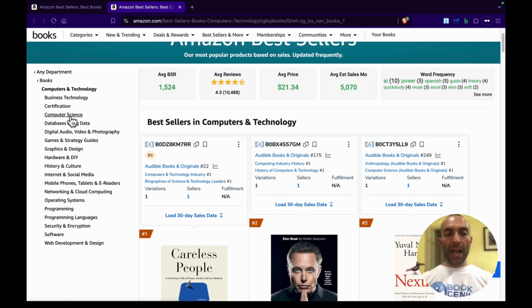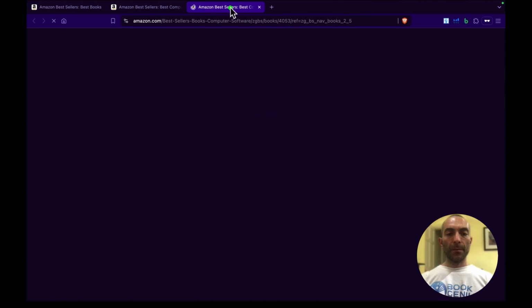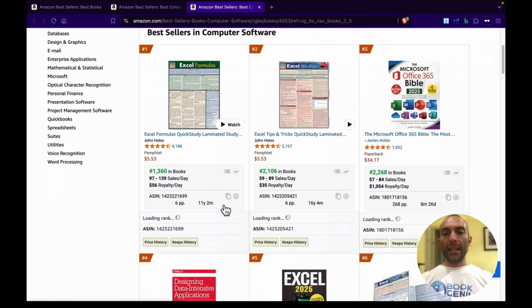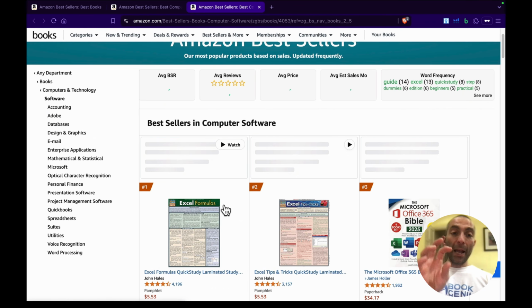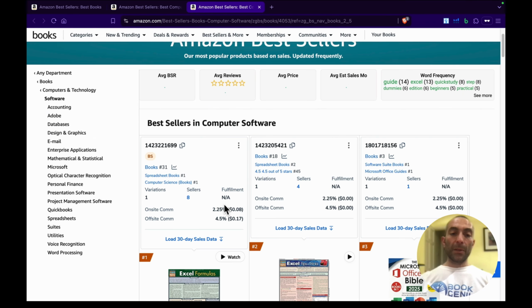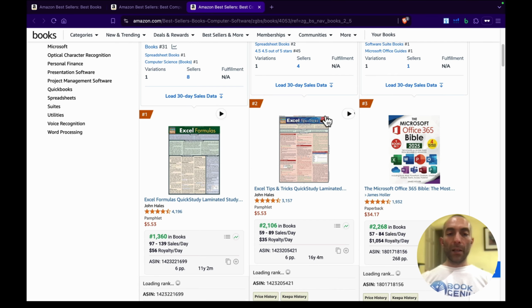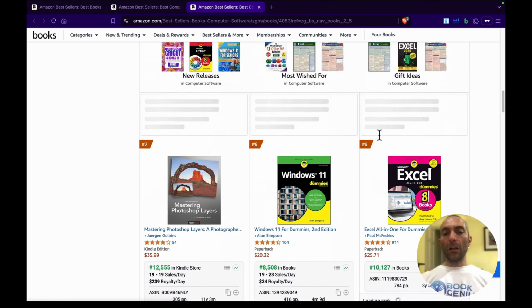If I niche this down and go, let's say, software, and I open this one, that's again the top 100 of this subcategory in computer software. So as you can see, number 1, number 2, number 3, and so on.